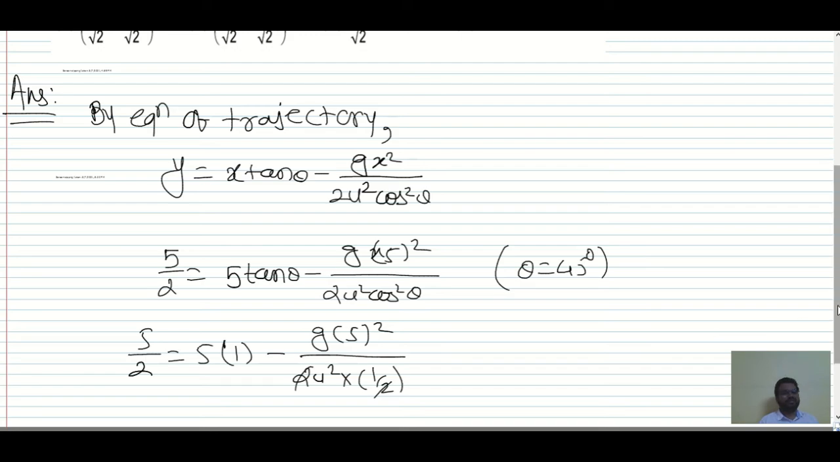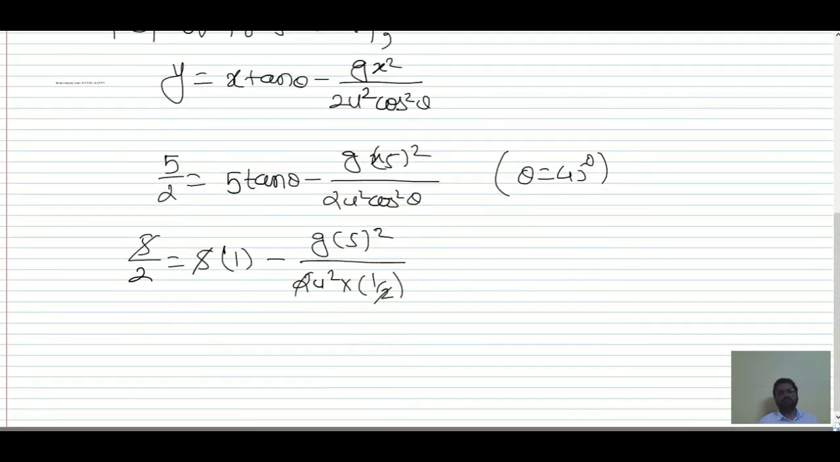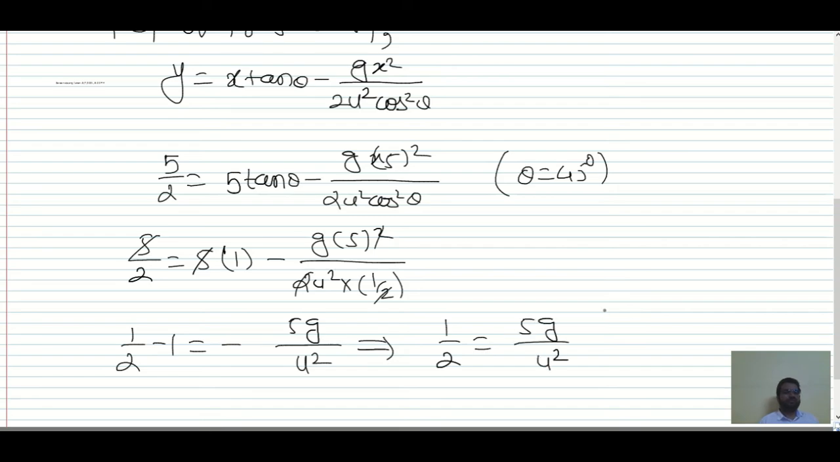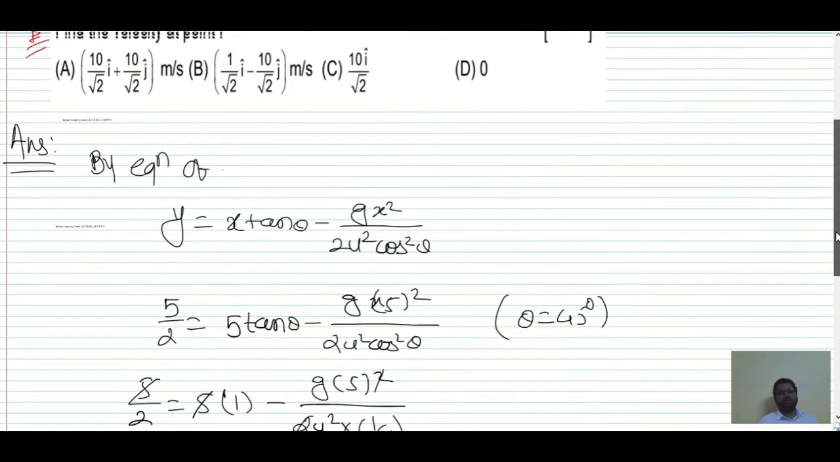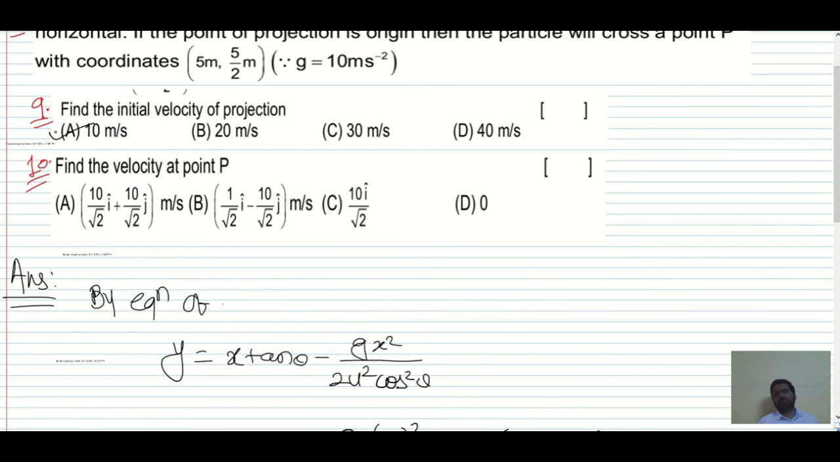So 2 get cancelled. Now this 5 and this 5 get cancelled. We'll have 1 by 2 minus 1 is equal to minus 5g divided by u squared. So you will get from this 1 divided by 2 is equal to 5g divided by u squared. So if you just calculate now, u squared is equal to 10g, which is 100. So what is the initial velocity of projection? It is 10 meter per second, isn't it? It's very simple, right? It is 10 meter per second. So option A is the correct option.